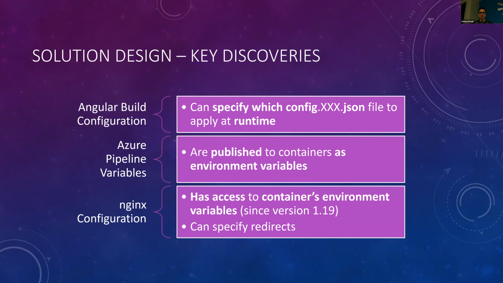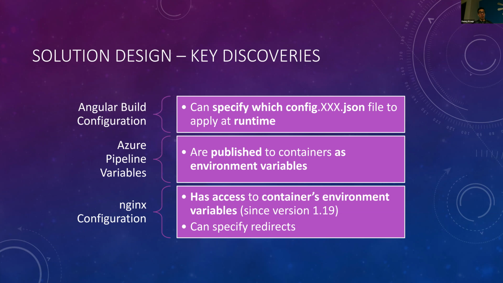As I did some research, there were some key discoveries that surfaced. The first was, and we saw this early on when I did the local builds, that anytime we build an Angular application, we can specify a particular build configuration. So we could point it to one of our config JSON files to be applied at runtime. So I knew I could rely on that.